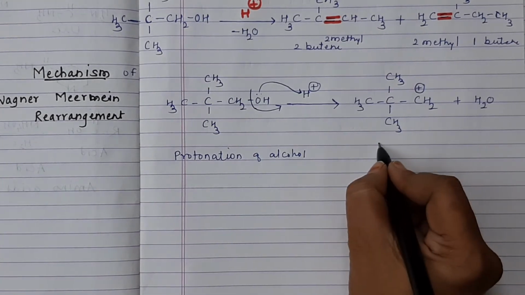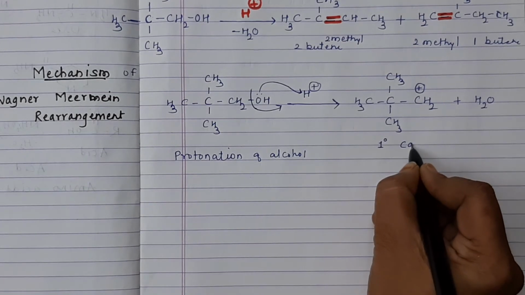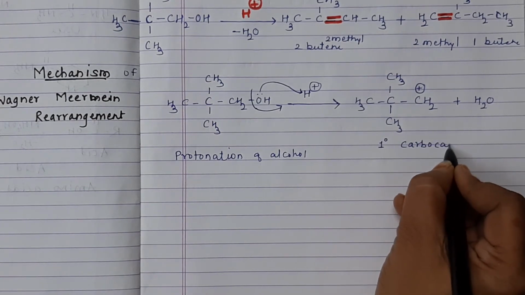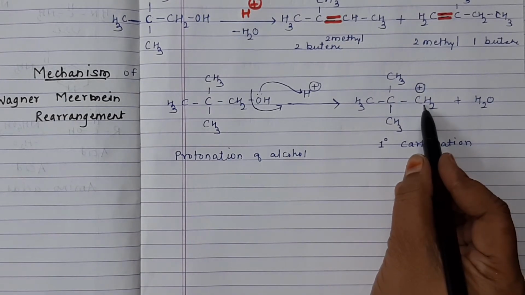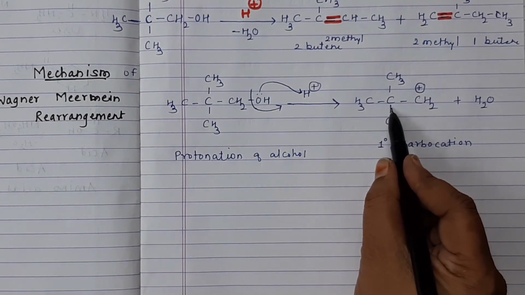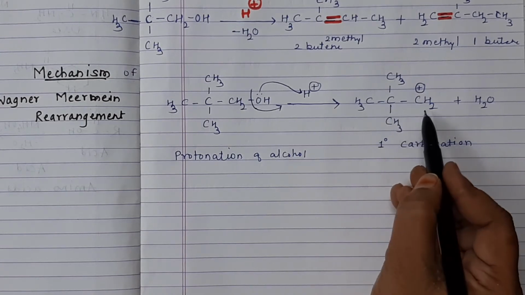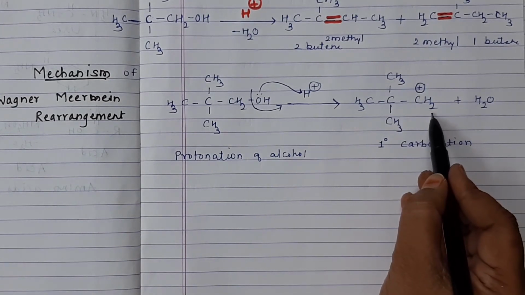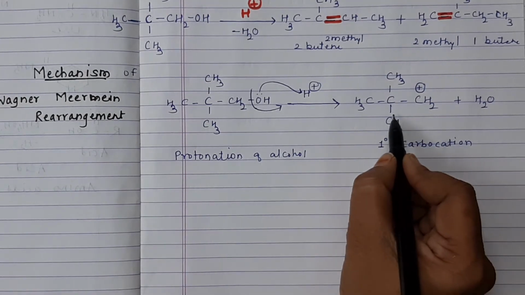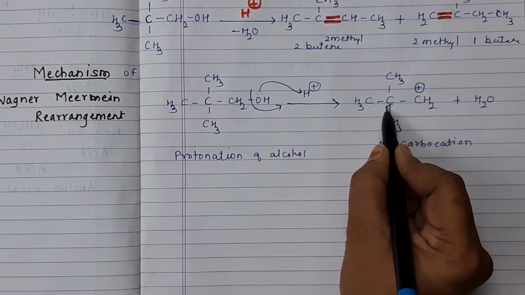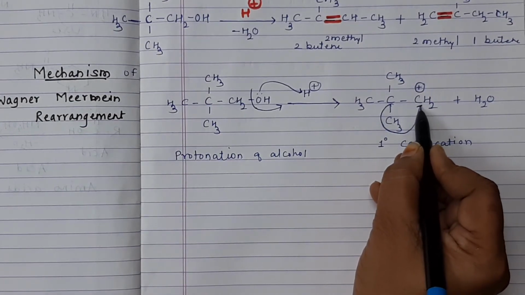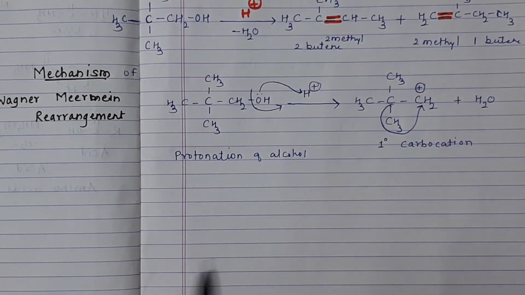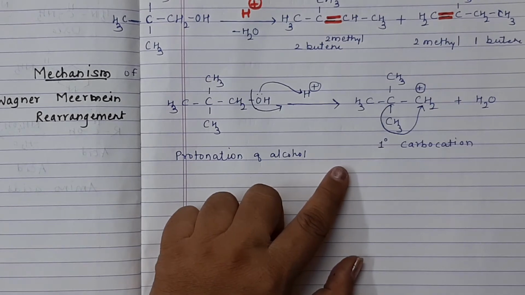A primary carbocation is less stable than a secondary or tertiary carbocation. Hence, to make this carbocation more stable, one of the alkyl groups from the adjacent carbon, along with the bonding pair of electrons, will be shifted to the carbocation. So remember, here rearrangement takes place.